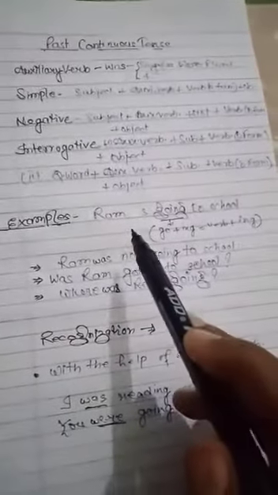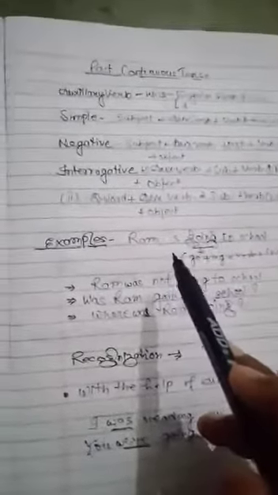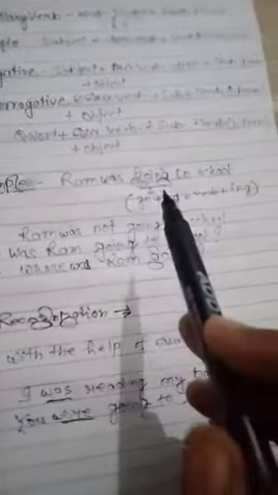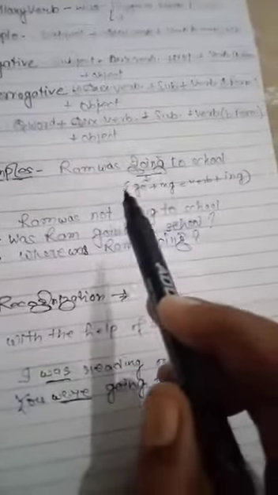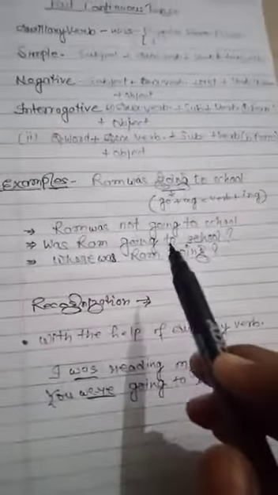Here are some examples, like Ram was going to school. How will you recognize that this one is past continuous tense? You will see here "Ram was", and the auxiliary verb is was. So you can clearly say that "Ram was going to school" is past continuous tense.